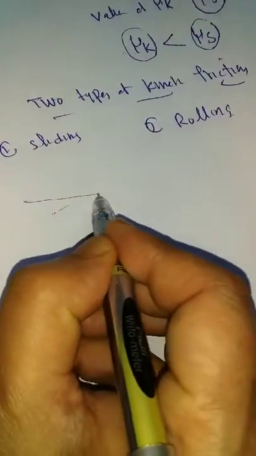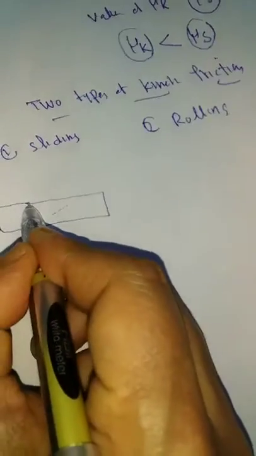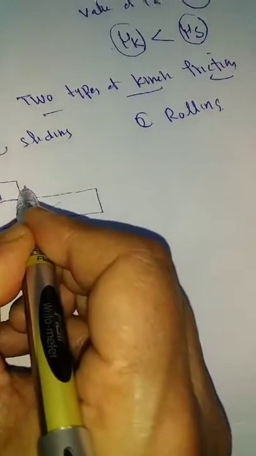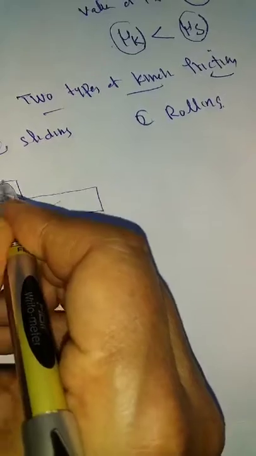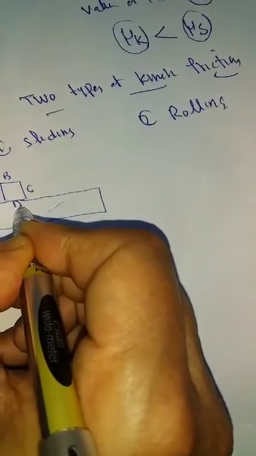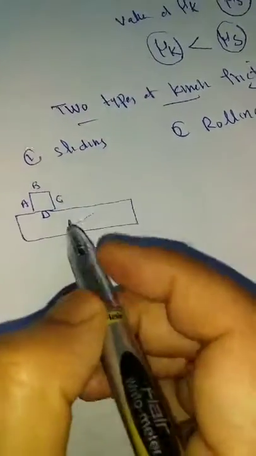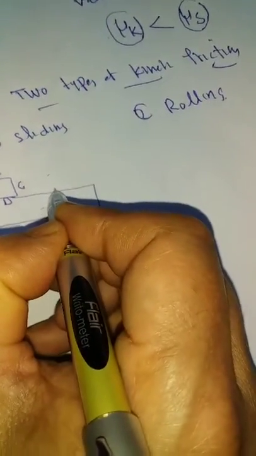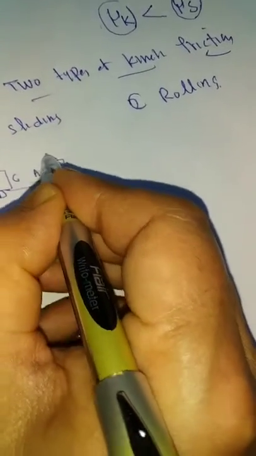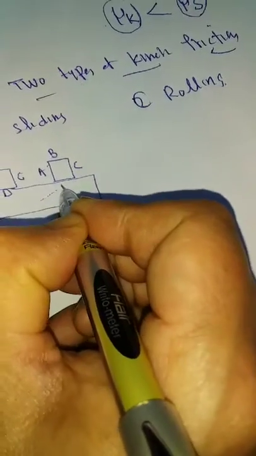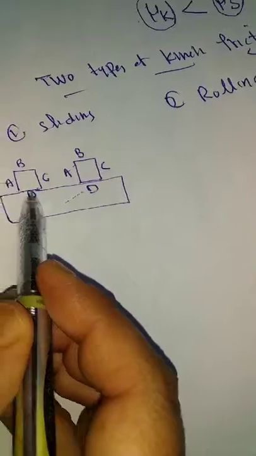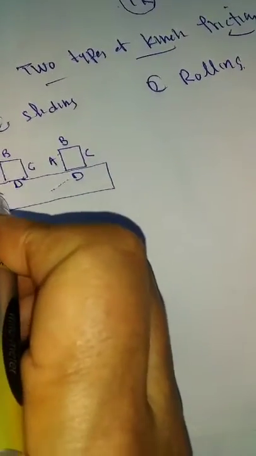Suppose this is one body and another body is in contact with this body. Suppose this is A, B, C, D. When it slides over the surface of another body, it is pushing at this point A, B, C, D. That means surface D is in contact with surface 1.